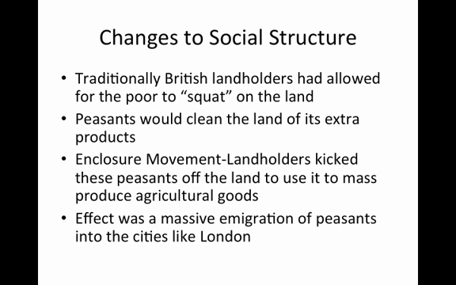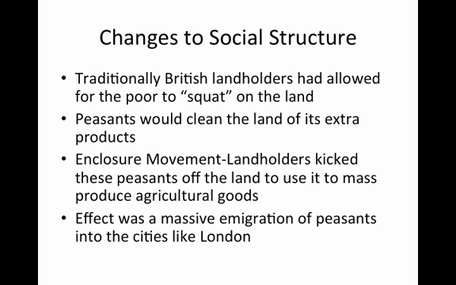Changes to social structure. Traditionally, British landholders had allowed for the poor to squat on the land. Peasants and landowners would have sort of a mutually beneficial relationship. The landholders would allow the peasants to come onto the land, and the peasants would in essence clean up the land of its extra products. This would benefit the peasants, who could then eat, but it would also benefit the rich landowners who would then have land that was ready for new types of products.